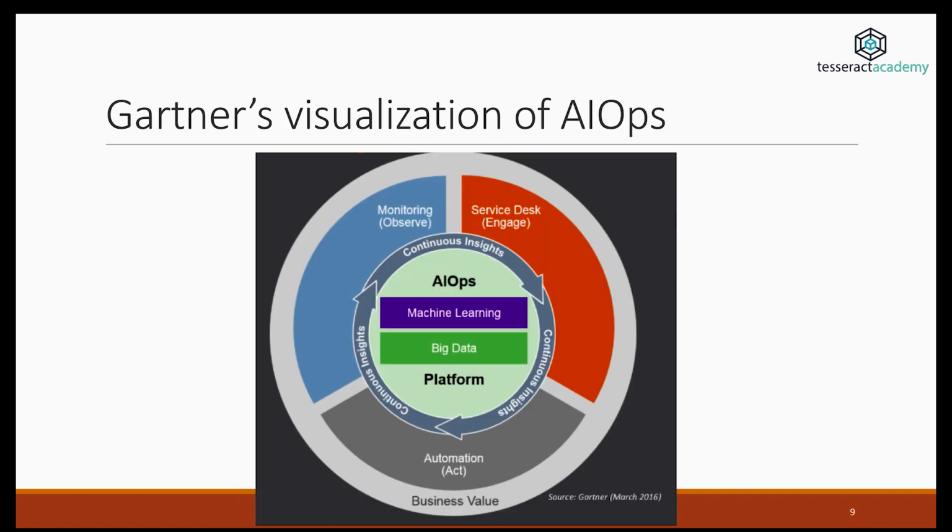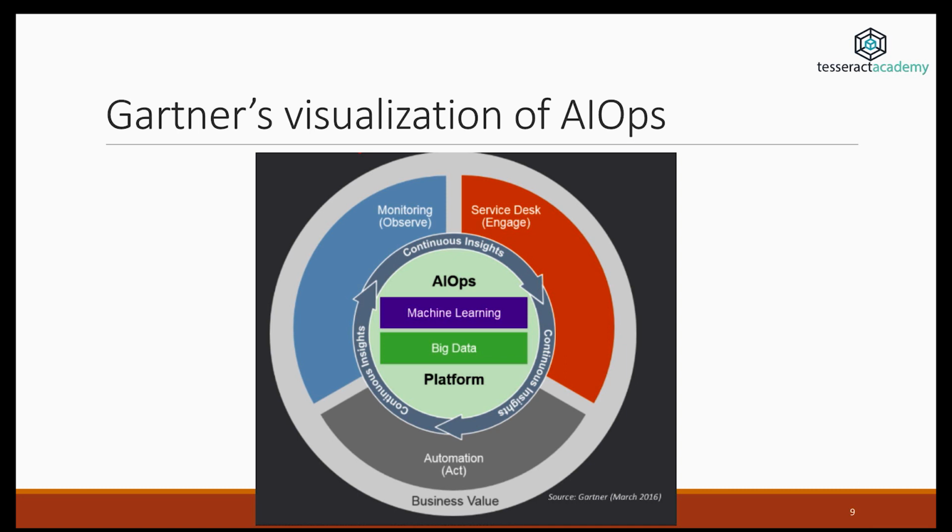In this image, produced by Gartner in 2016, we can see a diagram that explains how AI Ops works. On the outer circle that encapsulates everything else, we have business value. This is the most important component of AI Ops. It creates business value by improving the quality of the service and reducing costs. At the second layer, we see three smaller parts of a circle: monitoring, service desk, and automation.